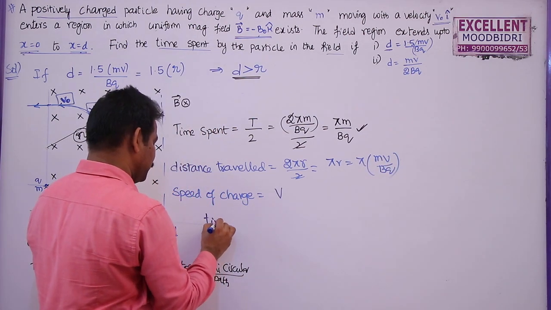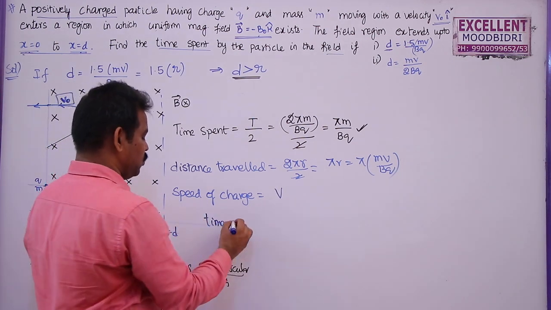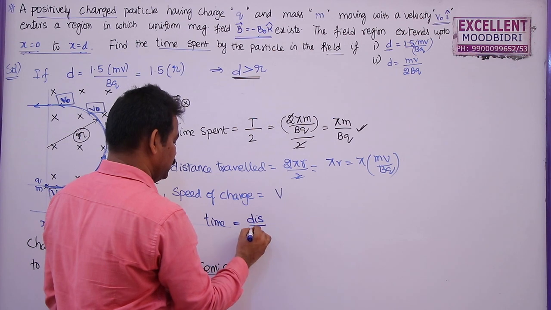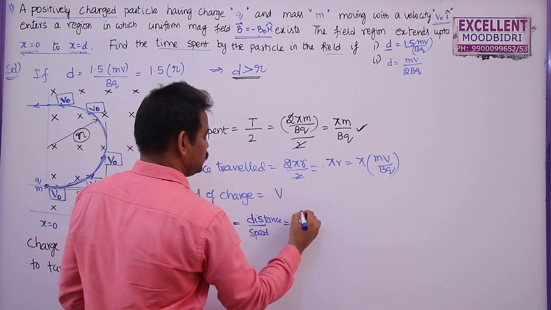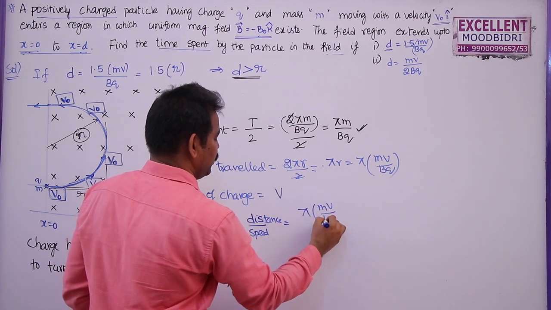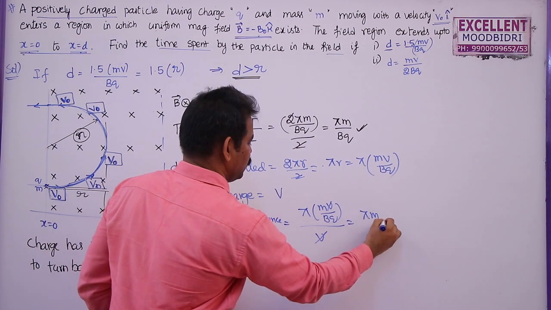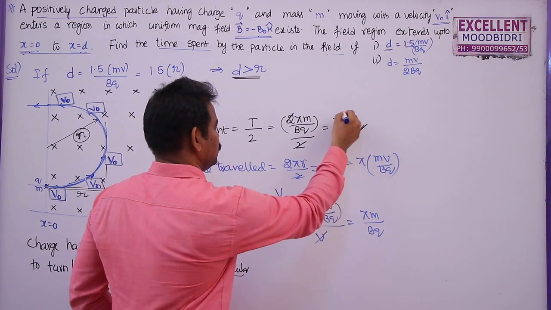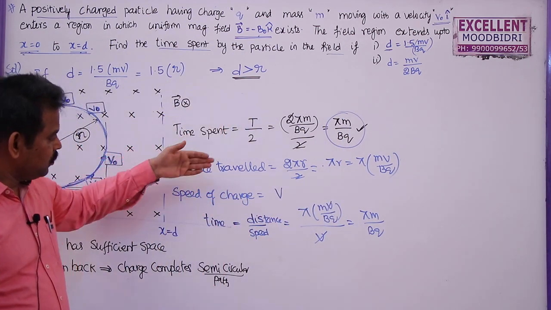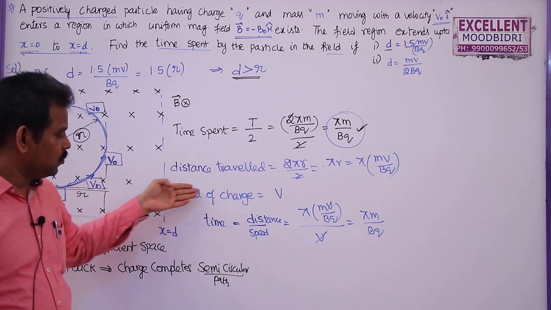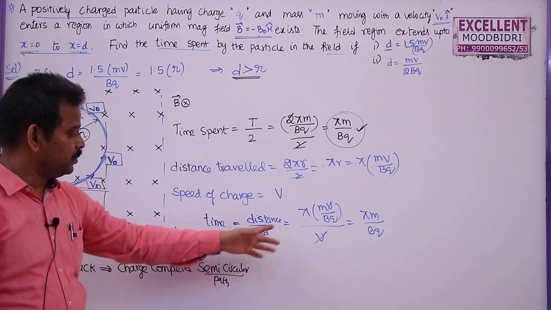So what is the time spent? Speed is equal to distance by time, so time is equal to distance by speed. Distance is pi mv by bq, divided by v. The v gets cancelled. Once again you get pi m by bq, which is the expression that we already got. So either you can use this concept, or you can find the total distance travelled and the speed, and using speed equals distance by time, or time equals distance by speed, you can find this value.